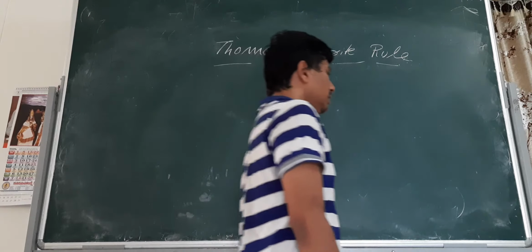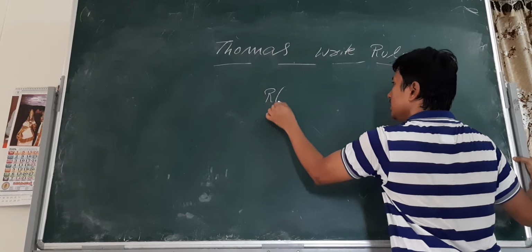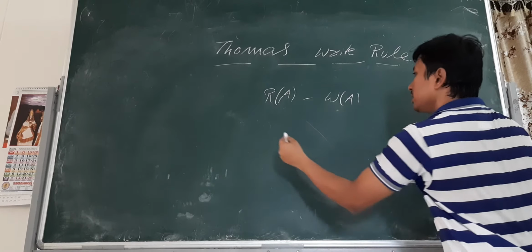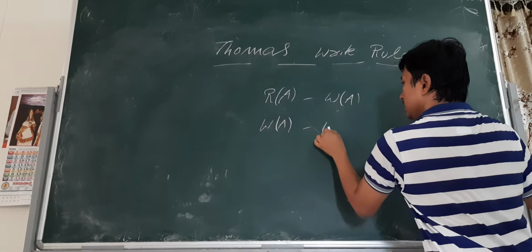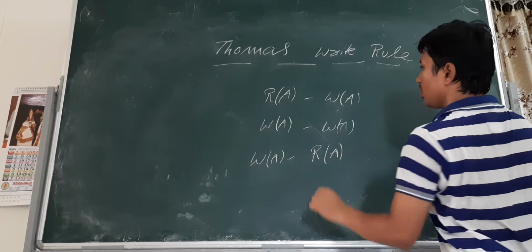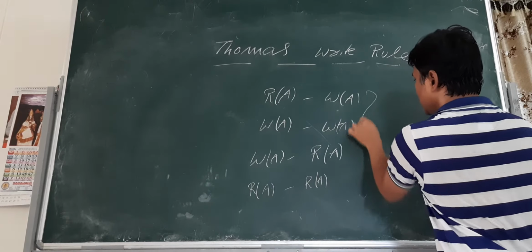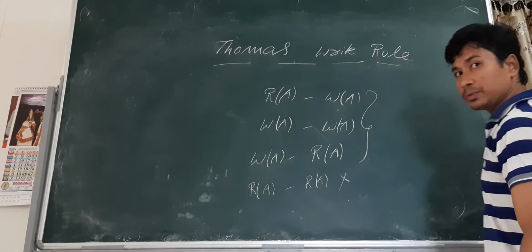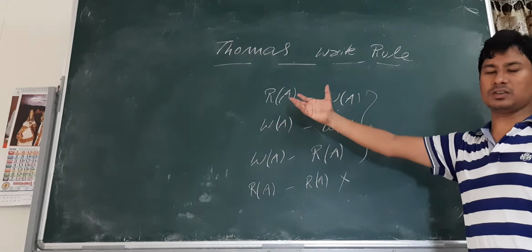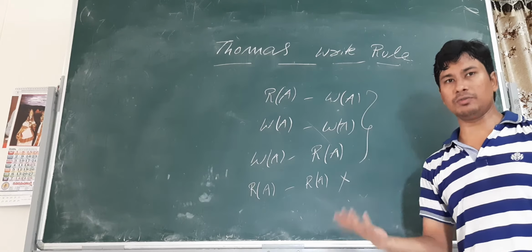Now, till now we have discussed that there are several conflicts. Read A, write A is one conflict. Write A, write A is one conflict. Write A, read A is a conflict, whereas read and read is not a conflict. So these three are the conflicting operations, and this one is not. When checking the timestamp ordering protocol, because of any of these three conflicts, a given schedule may not follow the timestamp ordering protocol.